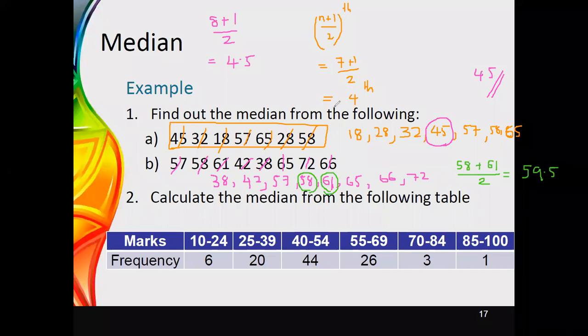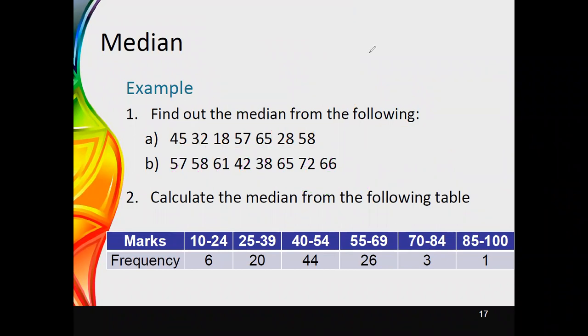This is how we deal with the median if the data set has individual values. And now we will see what we can do if it is given as a group set of data. First of all, we need to write these values in a table. If the values are given as a table, then it is quite easy for us to do the calculation.